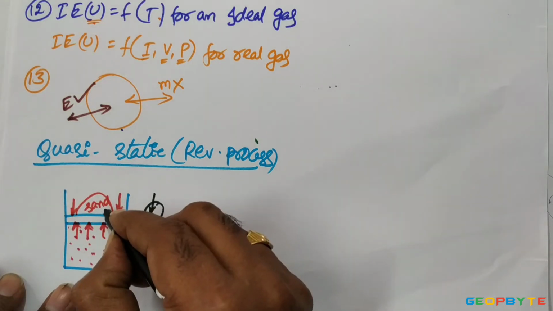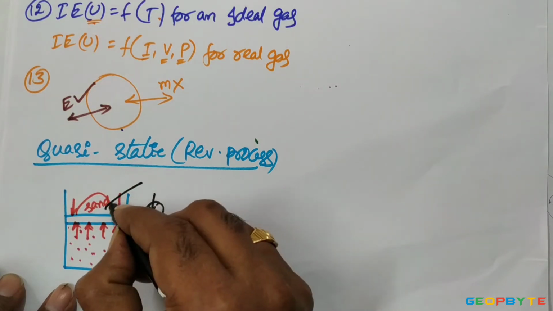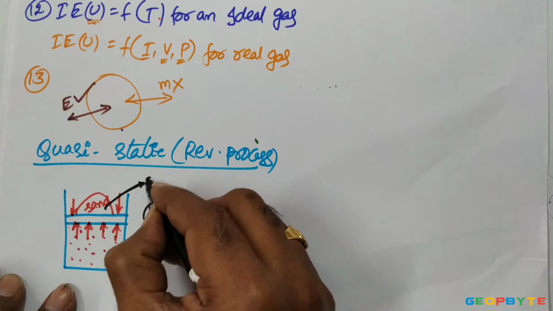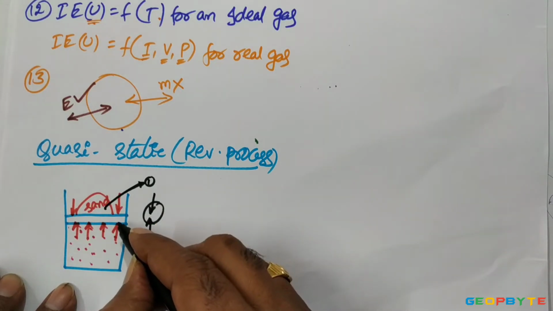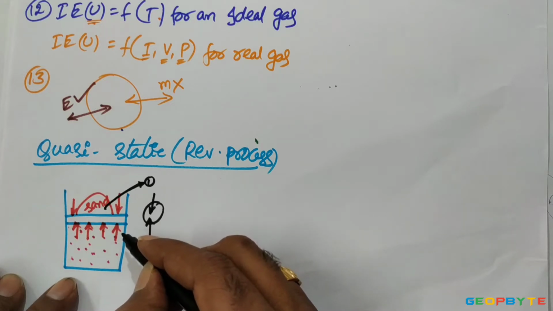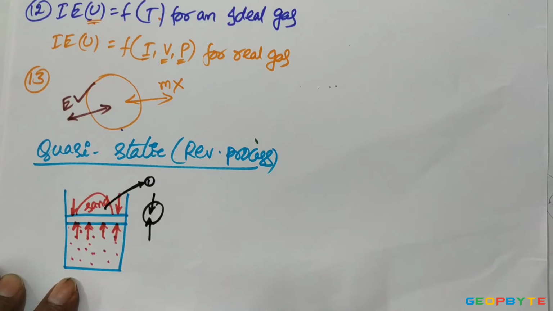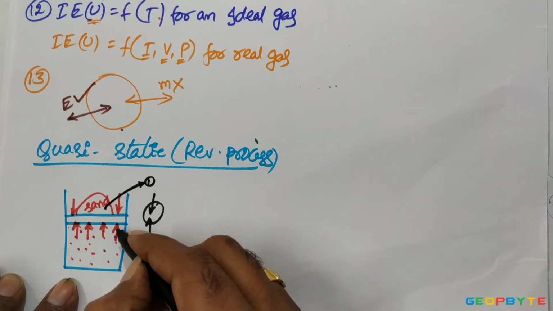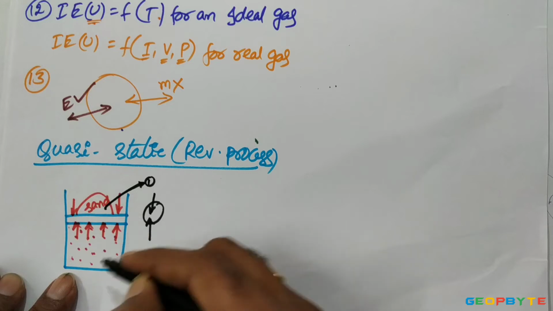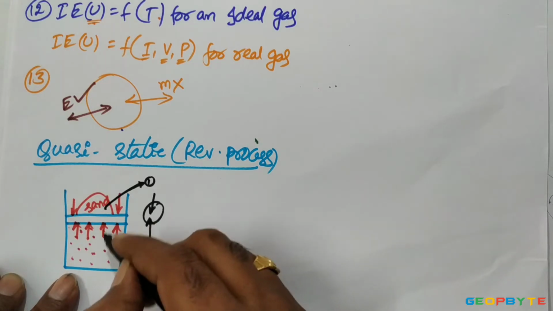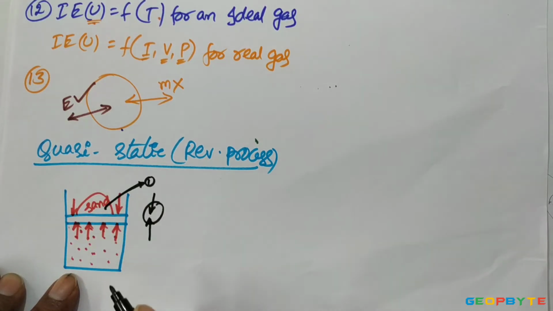But when I remove one sand particle, the downward weight decreases a little bit. Because of that, the piston goes up a little bit. Along with the piston, the gas is expanding, and definitely the properties are going to change.